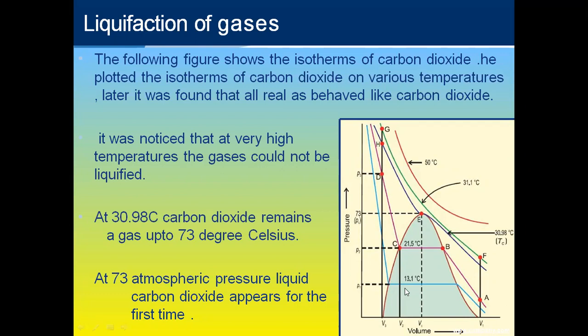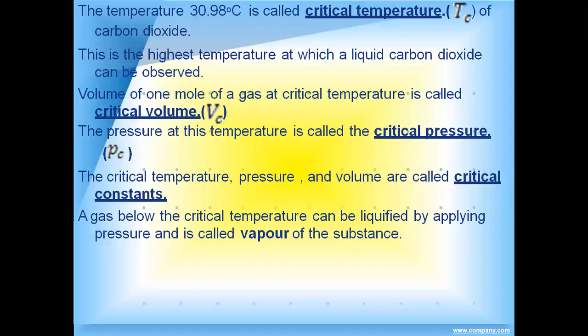But when we drop the temperature to 30 degrees Celsius, the carbon dioxide remains a gas. At 30.98 degrees Celsius and up to 73 atmospheres of pressure, it remains a gas. But at 73 atmospheres, liquid carbon dioxide appears for the first time. So 30.98 degrees Celsius is known as the critical temperature, denoted by Tc, of carbon dioxide.